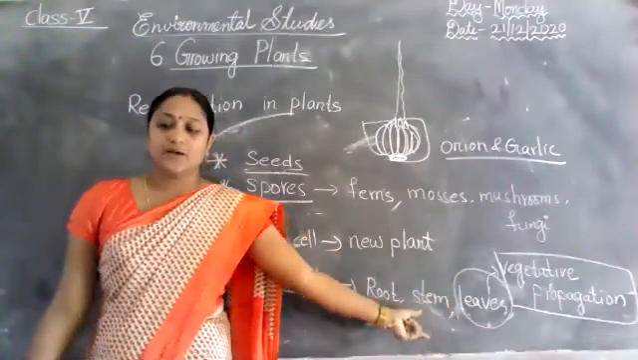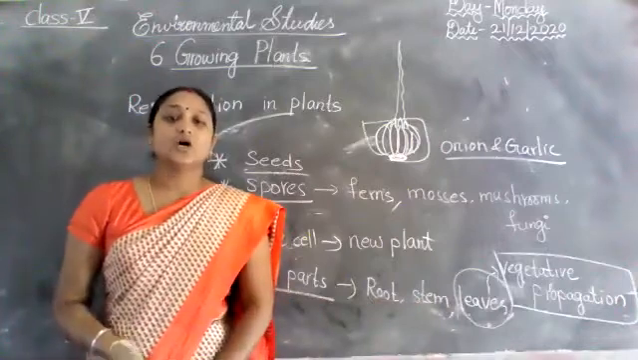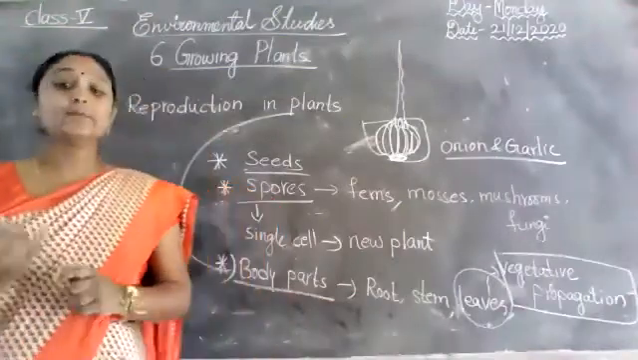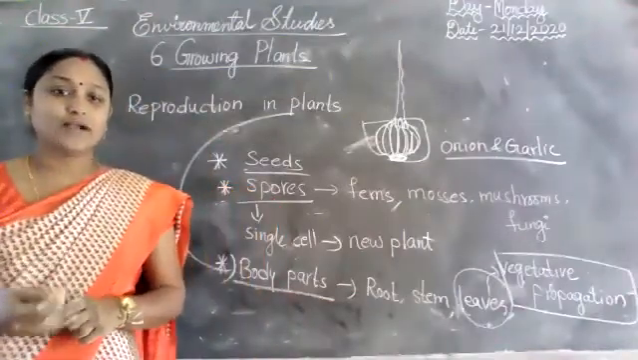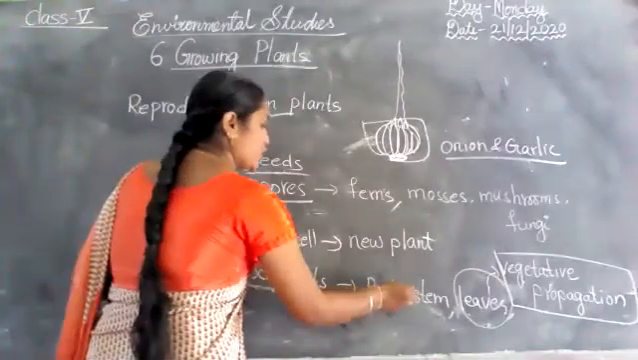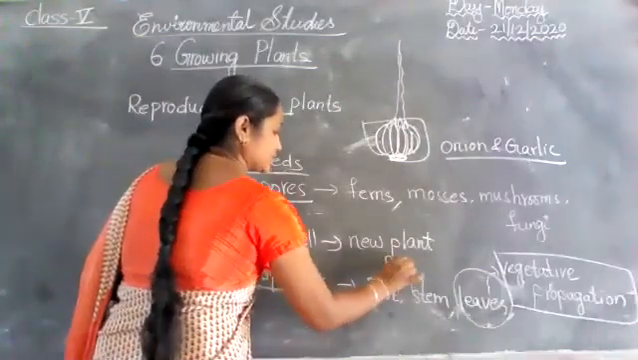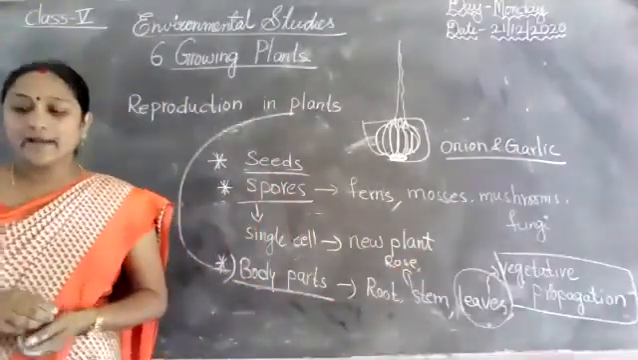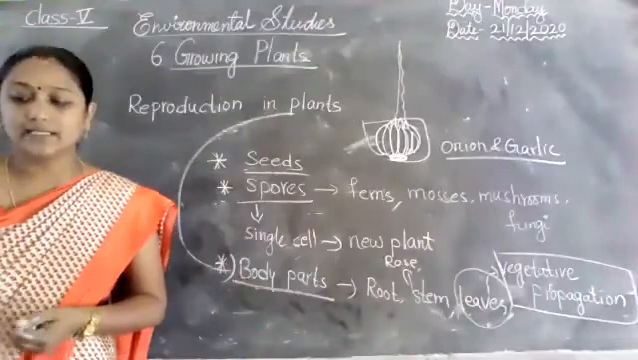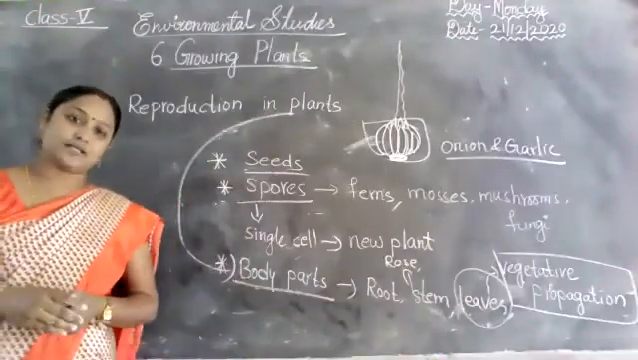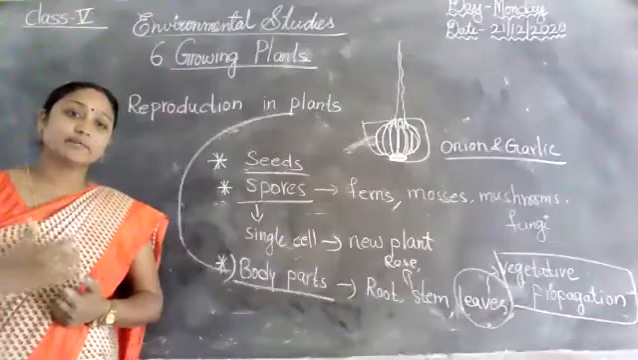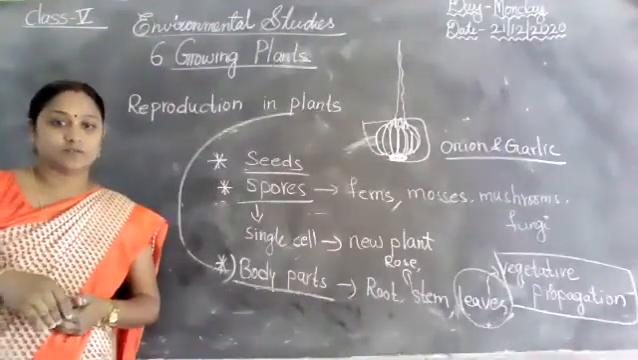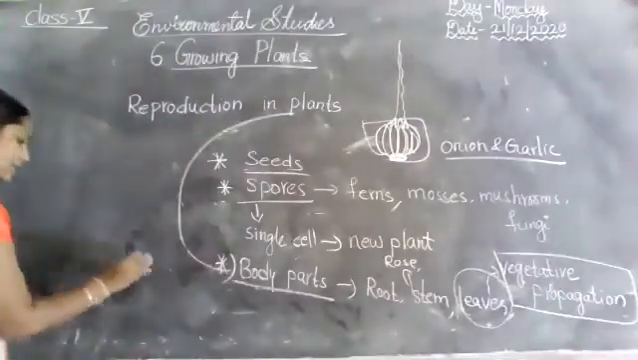Next, stem. For example, plants like rose and money plant. What are the examples of stem, children? Rose and money plant also. Rose and money plant grow from the stem cuttings of the mother plant. So see, what is the mother plant? Here I am telling you about the mother plant.